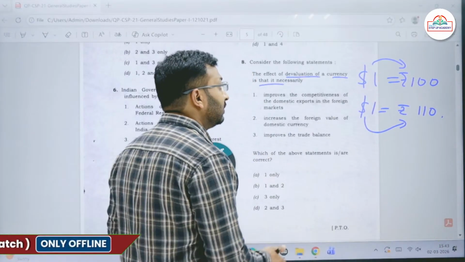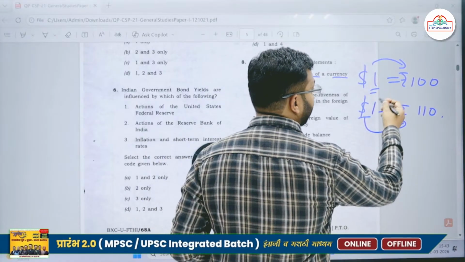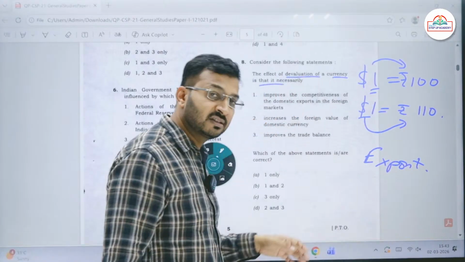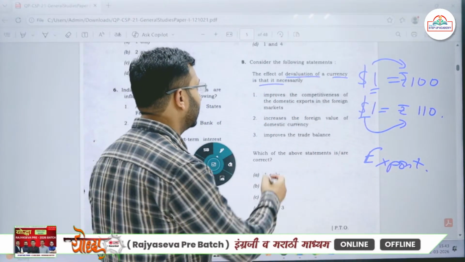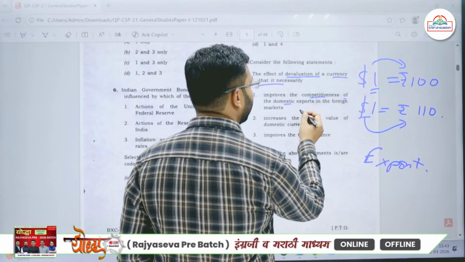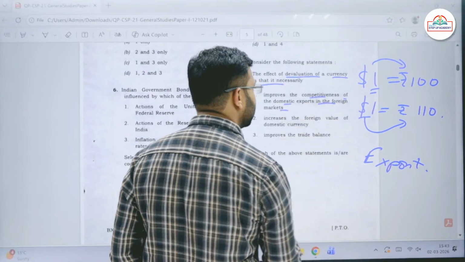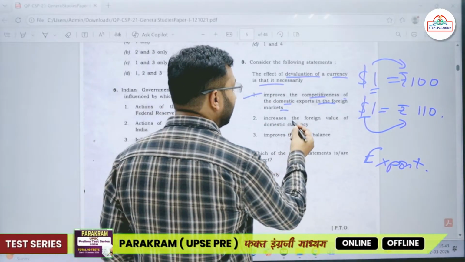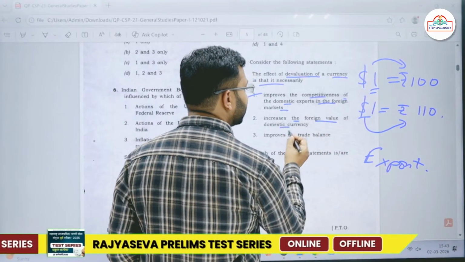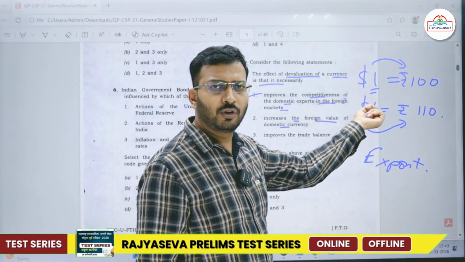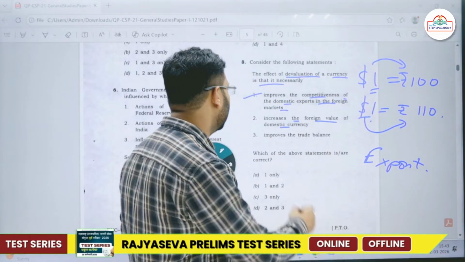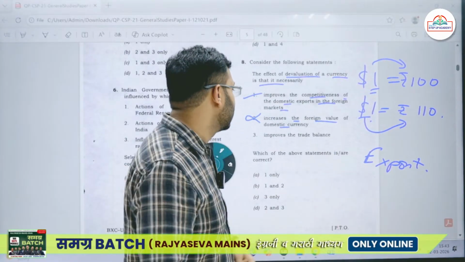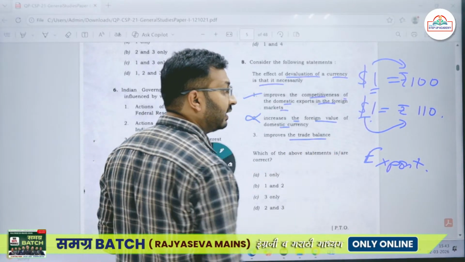Okay, so usually this devaluation of currency necessarily helps in the export sector. It improves the competitiveness of the domestic exports in the foreign markets. Yes, it improves the competitiveness of domestic exports in the foreign markets. It increases the foreign value of domestic currency. No, that makes no sense, okay, nothing, foreign value remains the same. It improves the trade balance.